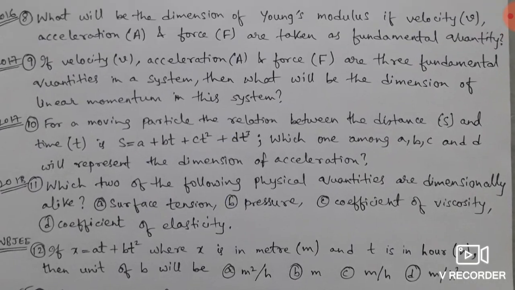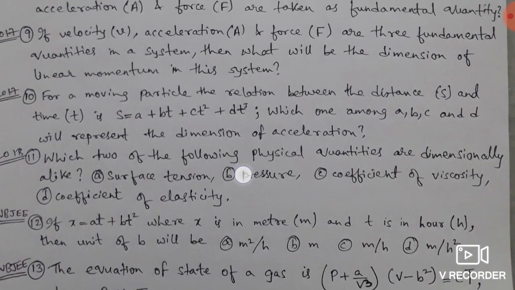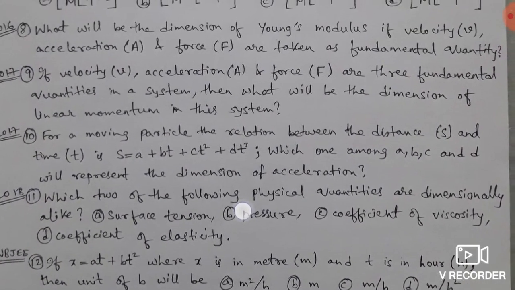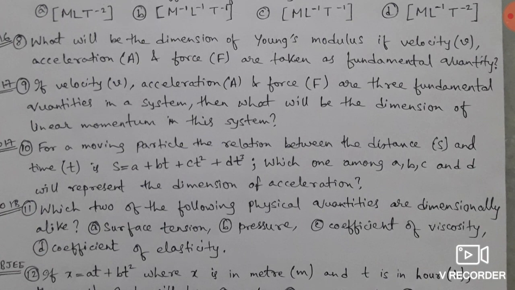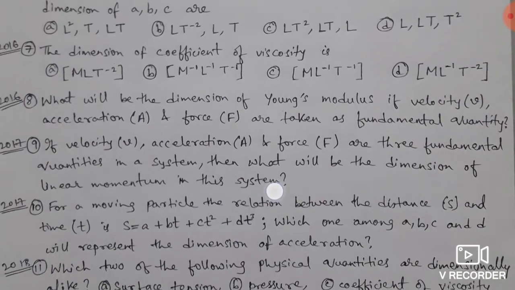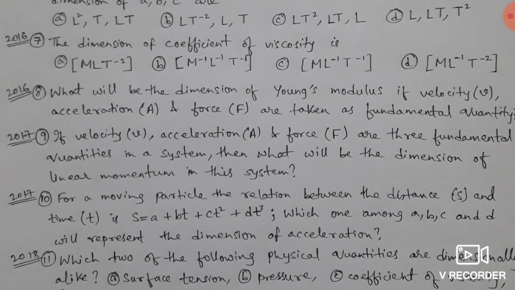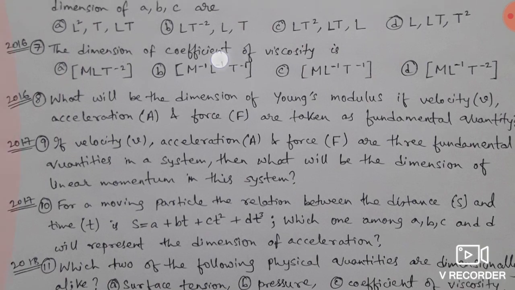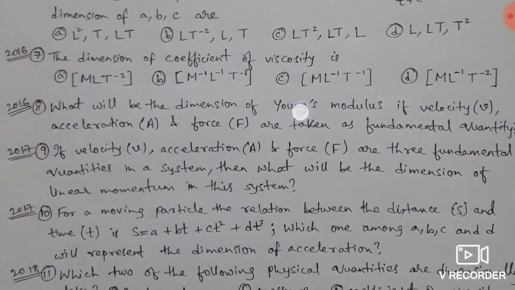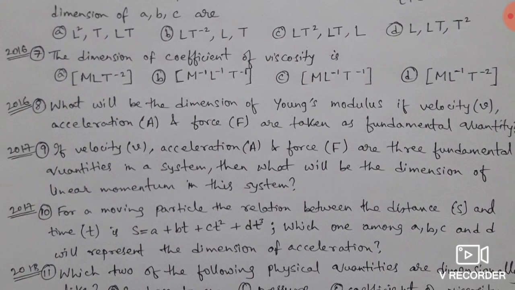These are all the sums of HS, West Bengal Joint, JEE Main, NEET, etc. So let me give the hint for question number 7 and 8, because the coefficient of viscosity and Young's modulus of elasticity are chapters which will come after some months. You will see them later. So let me discuss the formula just for these two sums.